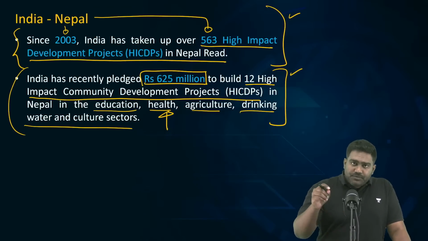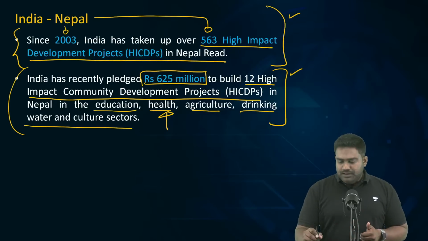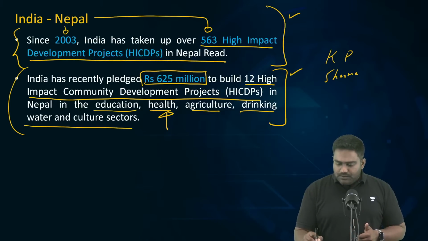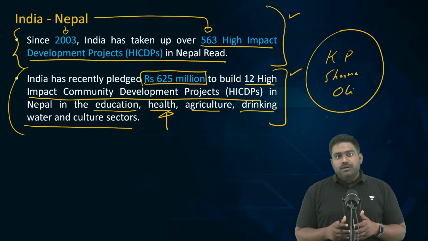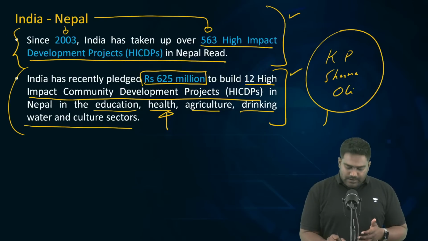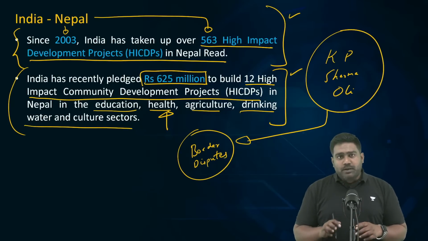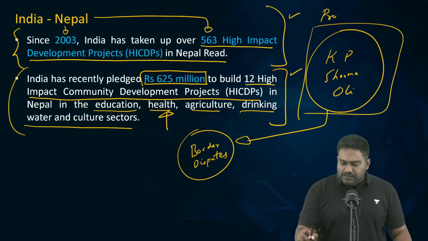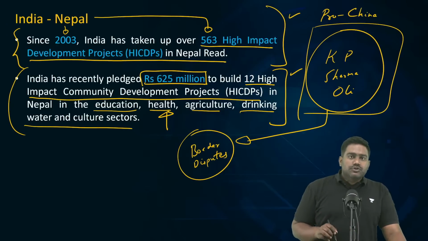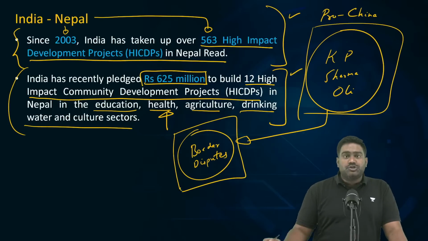So this topic was regularly in the news because in Nepal as well, we have a problematic leader who has come to power, KP Sharma Oli, current Prime Minister of Nepal, who's known for his anti-India approach. During his previous term, KP Oli had unnecessarily escalated the border disputes between India and Nepal. I'm referring to the Kalapani dispute and the Susta dispute, which were unnecessarily exaggerated and blown out of proportion by KP Oli, who is seen as a pro-China, anti-India leader. This leader has come back as Prime Minister of Nepal, and we have been dealing with a complicated relationship with Nepal.